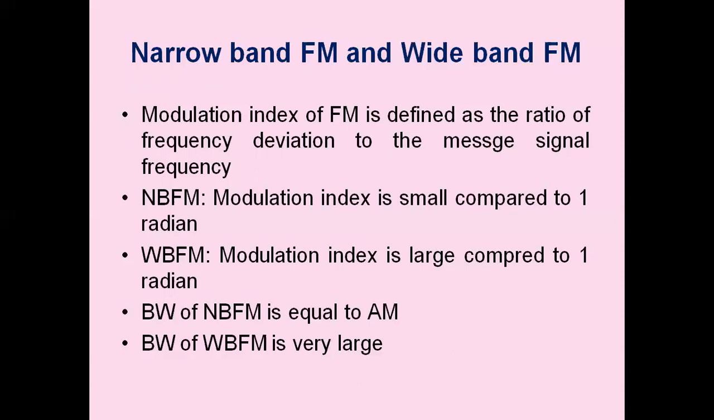So as the frequency deviation increases, modulation index increases. Frequency deviation is in turn directly proportional to the amplitude of the message signal. If the amplitude of the message signal increases, frequency deviation increases, thereby modulation index increases. And based on the value of modulation index, we have narrowband FM and wideband FM. Narrowband FM modulation index is very small compared to 1 radian. Wideband FM modulation index is large compared to 1 radian.